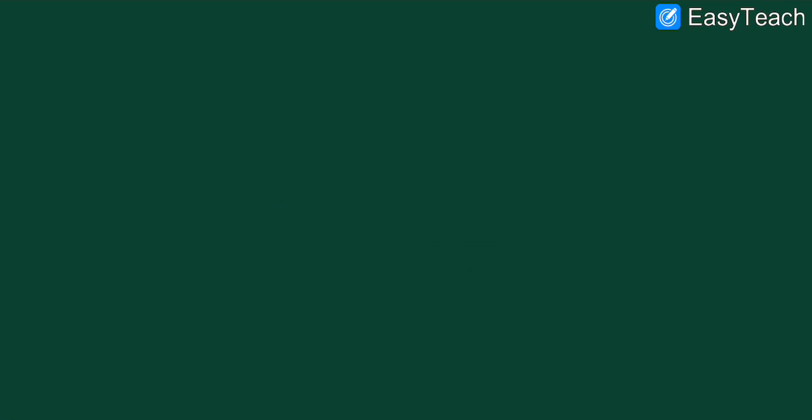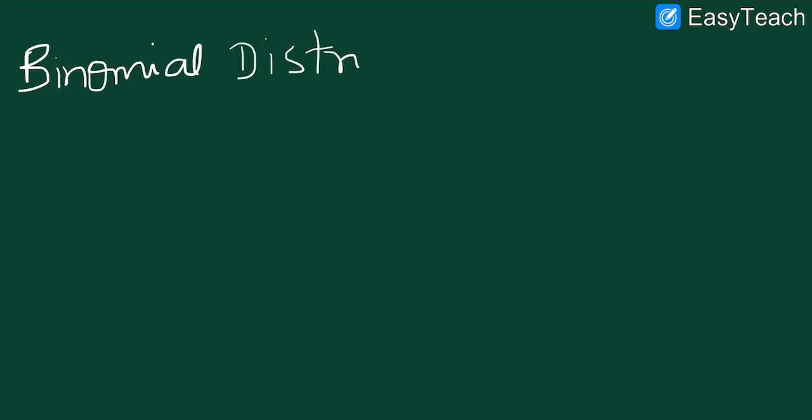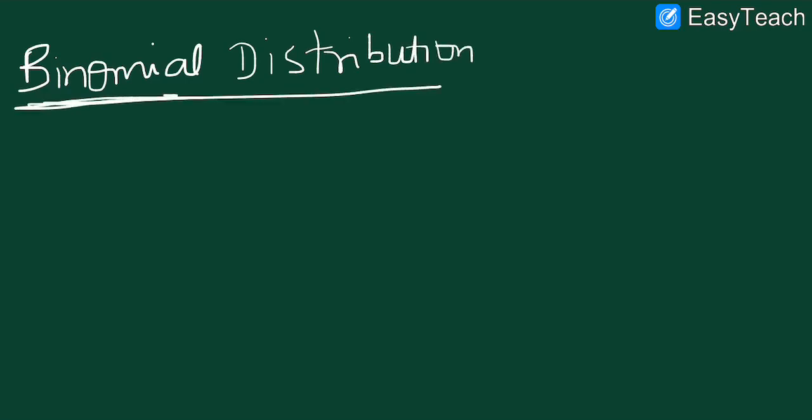Now moving to the binomial distribution. Before starting, I would like to give a brief about the binomial formula, because some students may not remember it. Binomial simply means that we are considering two terms, like (x + y)^n.